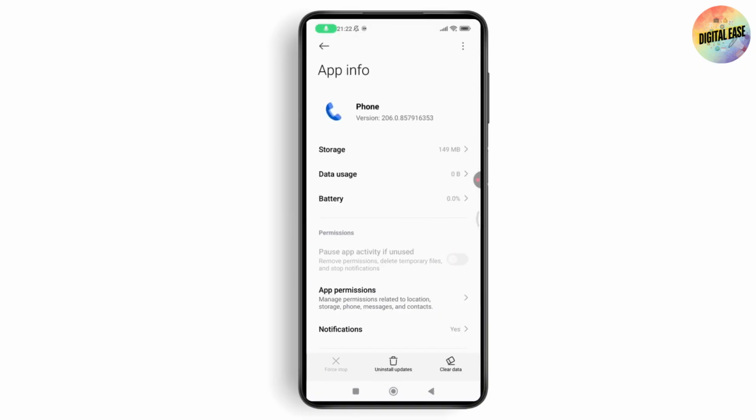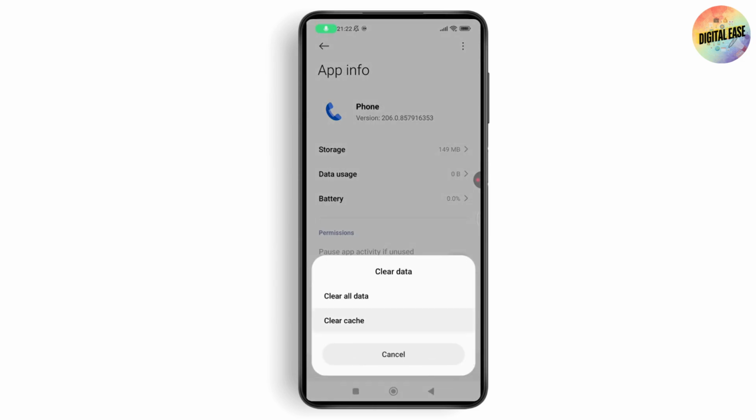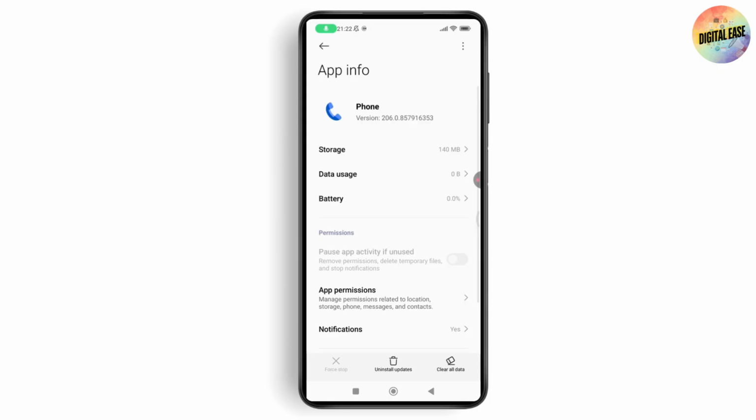Now here on the bottom, you'll have clear data. You need to tap on it and then go with clear cache. Tap on OK, and after clearing your cache, your problem might be fixed.